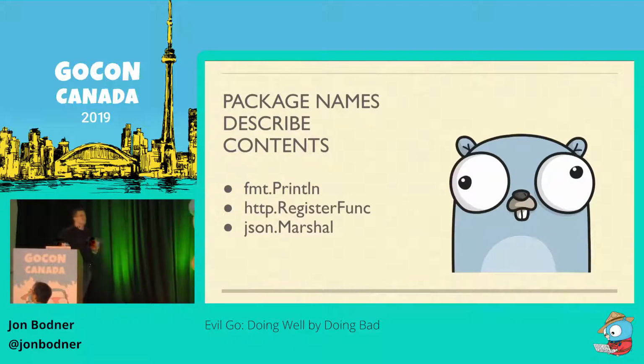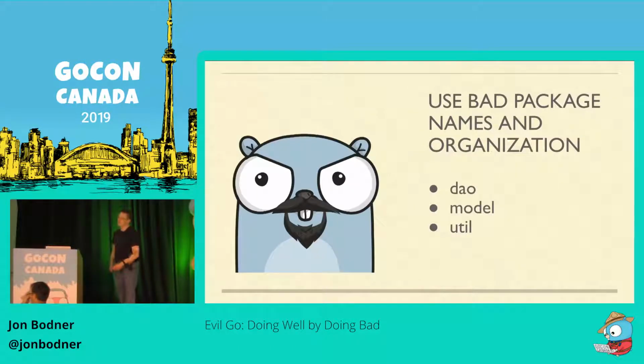So it's easy to be evil here. Organize your code badly and give your packages bad names. Break your code up into packages with names like model and util and DAO, and then when people end up with cyclic dependencies or distributed monoliths, you just get to sigh and tell them this is doing it all wrong, you know? So now that our packages are all messed up, let's move on to interfaces.